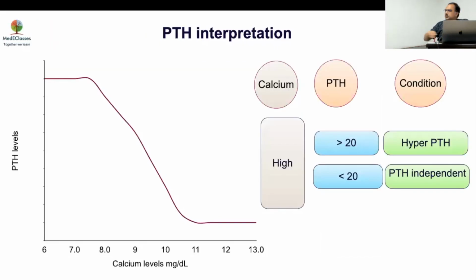As we discussed, there is a log linear relationship between calcium and PTH. As the calcium goes up, PTH goes down. So anybody who has hypercalcemia with a PTH more than 20 is hyperparathyroidism. Less than 20 is PTH independent. But this is not absolute; you have to look at the other picture as well. This concept is important. As with hyperinsulinism, any detectable insulin during hypoglycemia is significant. Any detectable PTH or PTH more than 20 is significant in hypercalcemia. Don't say, okay, PTH is 40, it cannot be hyperparathyroidism. No, that's not true. More than 20 is significant.